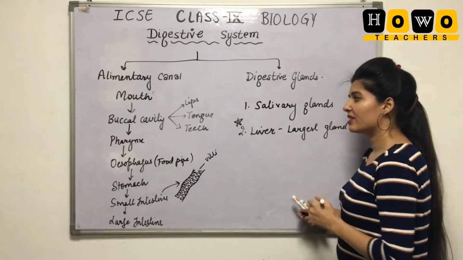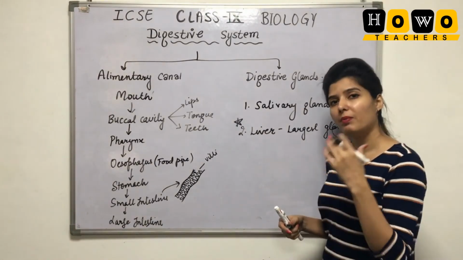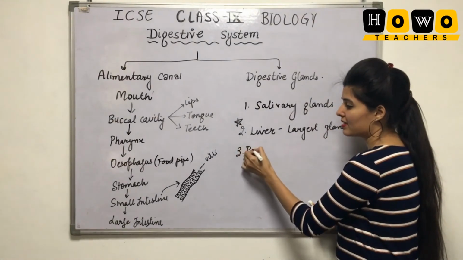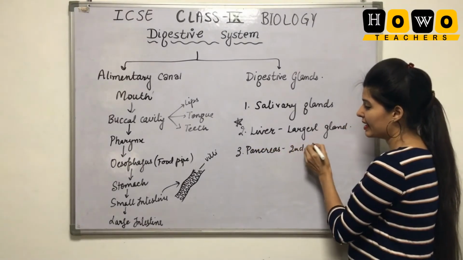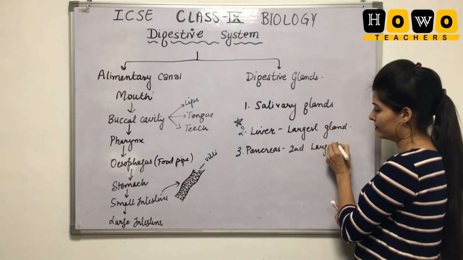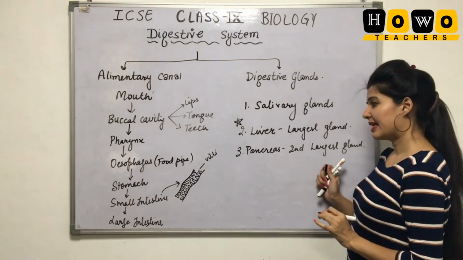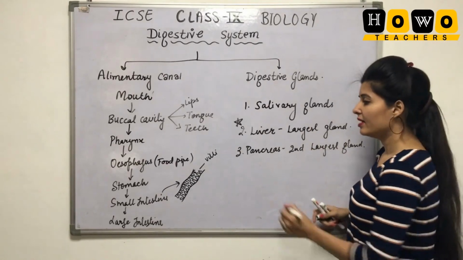And what does liver secrete? It secretes bile that is stored in the gall bladder. Third is pancreas. Pancreas is the second largest gland. This you have to remember. Second largest gland is the pancreas, and the first largest gland is the liver.